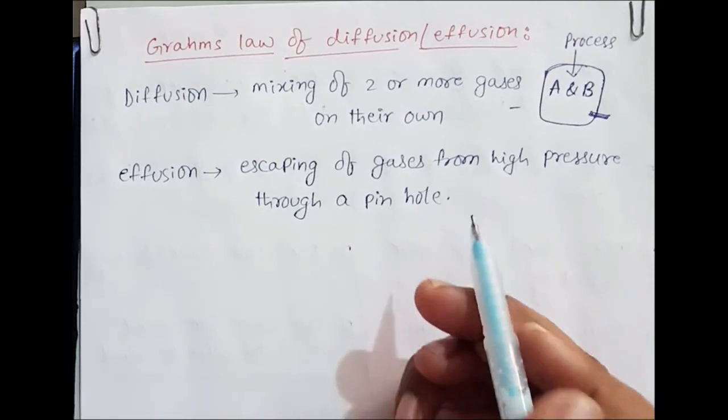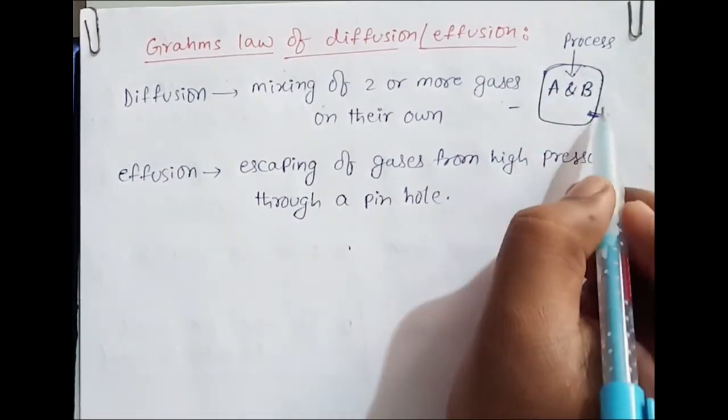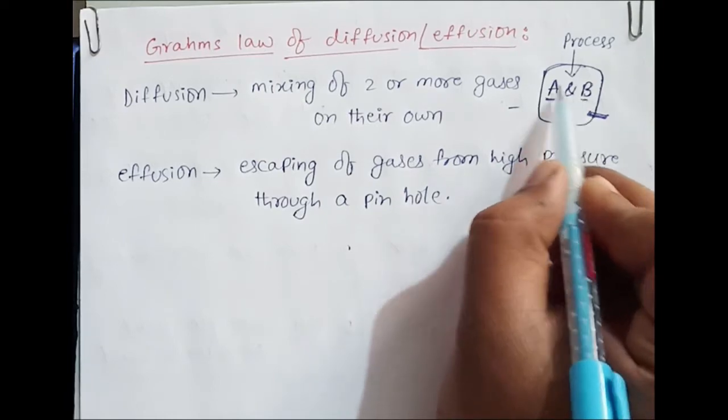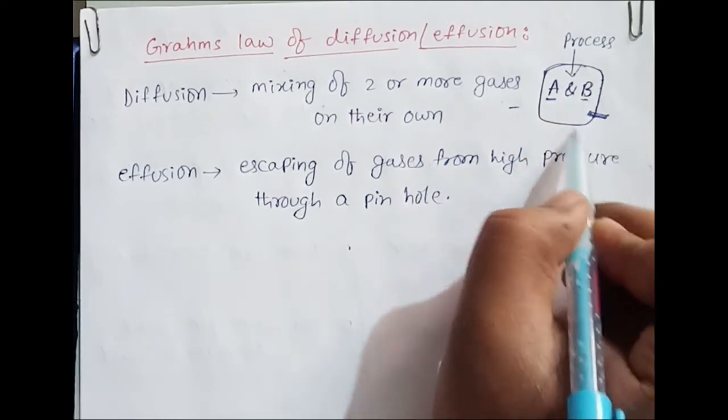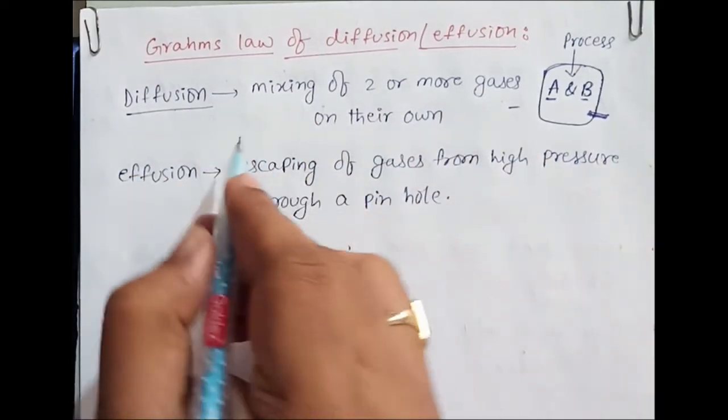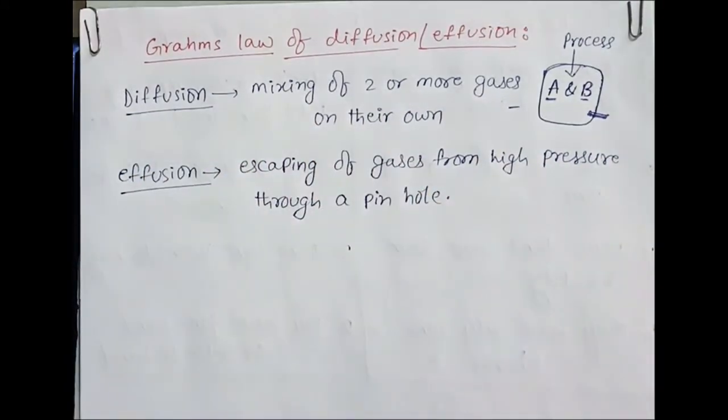You made a small hole here, the A gas and B gas will come out through this hole, and that process is known as effusion. So diffusion means coming inside and effusion means going outside. Understood this one? Yes, it is the meaning of diffusion and effusion.